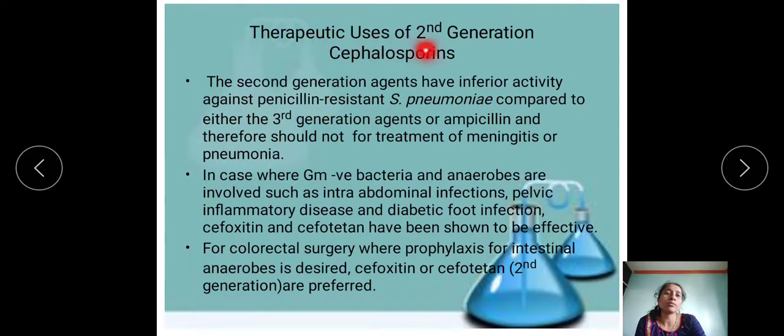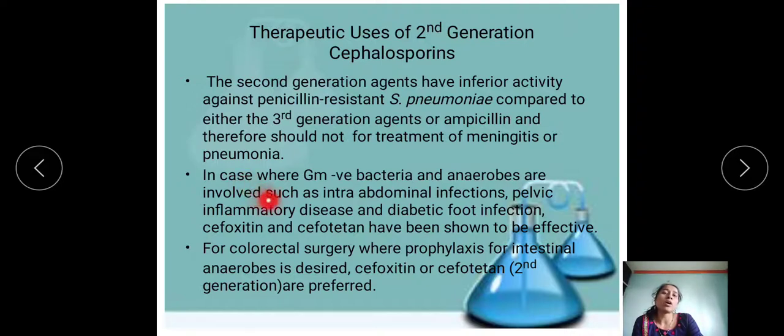Then therapeutic uses of second generation cephalosporins. Second generation agents have inferior activity against penicillin-resistant Streptococcus pneumoniae compared to either third generation agents or ampicillin, and therefore these should not be used for the treatment of meningitis or pneumonia.